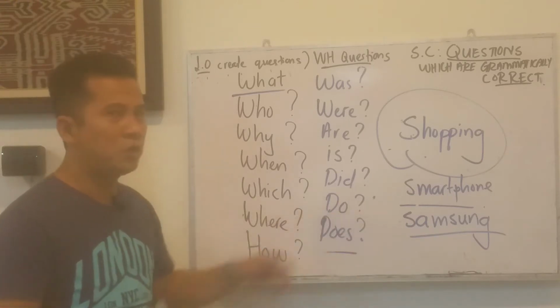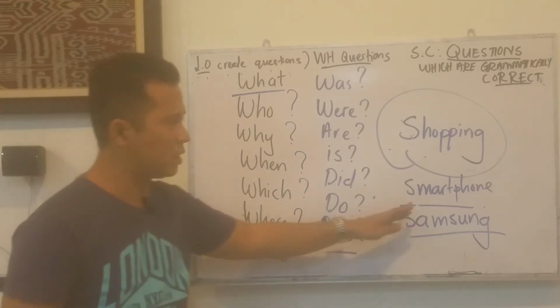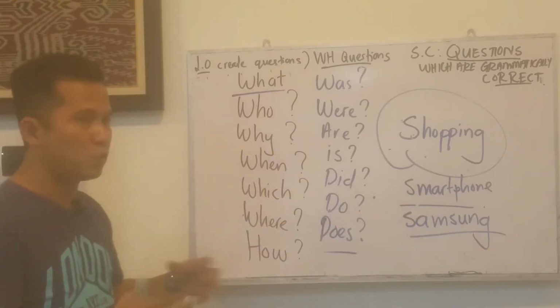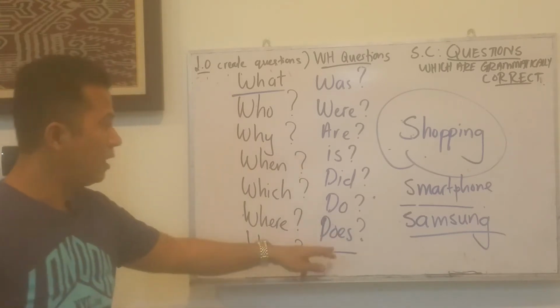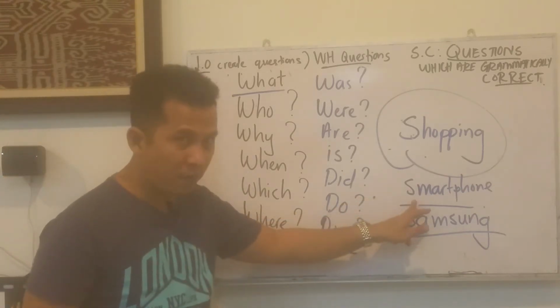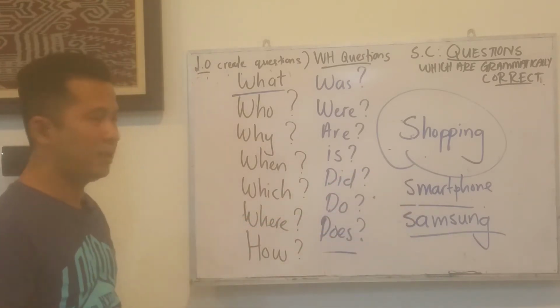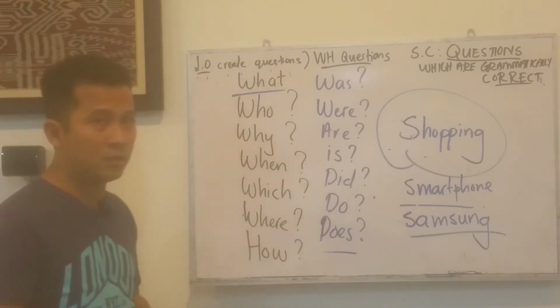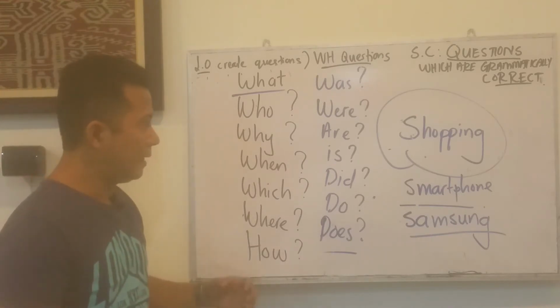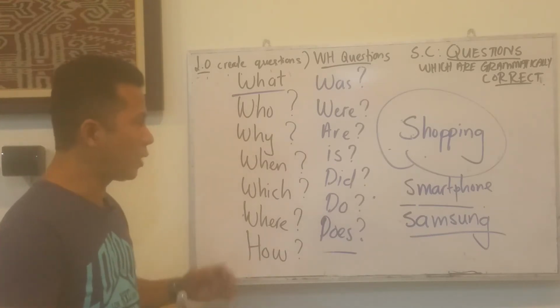And then another question which is very important, the word does. Most of the time, a smartphone comes with a warranty. You can say, does this smartphone come with a warranty? Warranty is very important because they have to be fully responsible for the quality of the product.